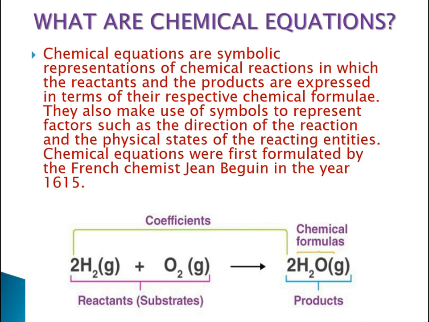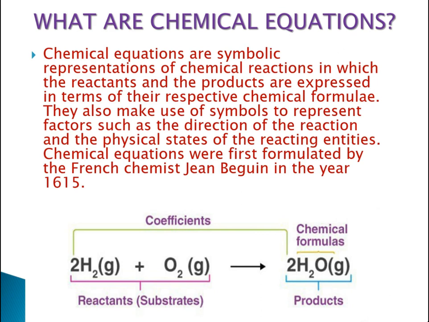These symbols help to represent the factors that are going to occur in the chemical reactions, such as the direction of the reaction and the physical states of the reacting entities.